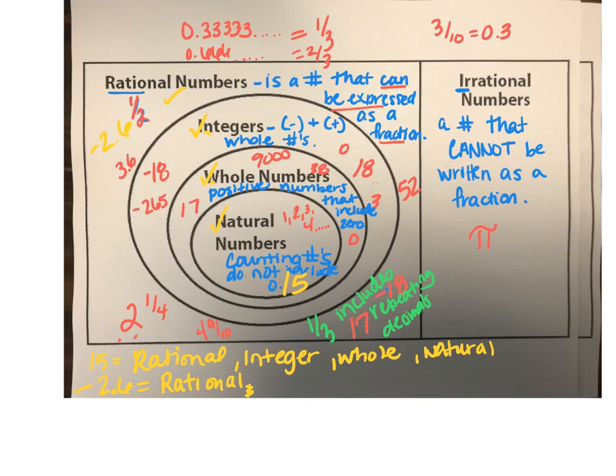Okay? Now, what about negative 18? Is it rational or irrational? Rational. Is it an integer? Yes. Is it a whole number? No. Positive? Nope. So we're just rational and we're an integer. Okay? So that's where I'm going to stop you right now.